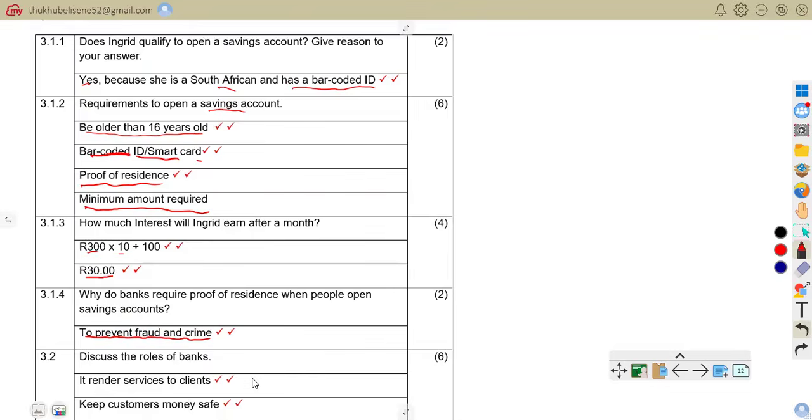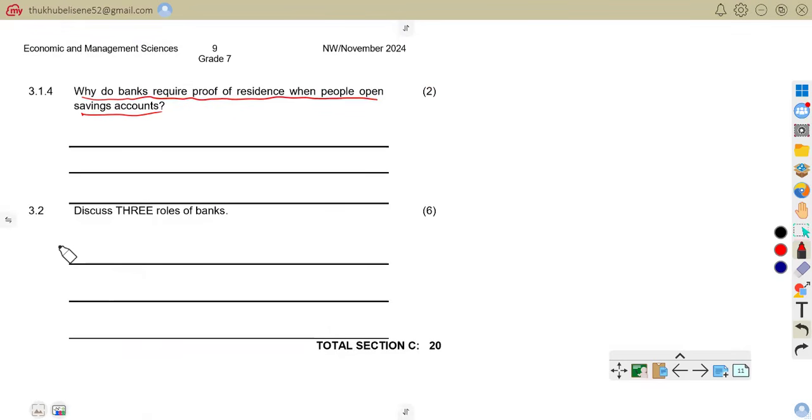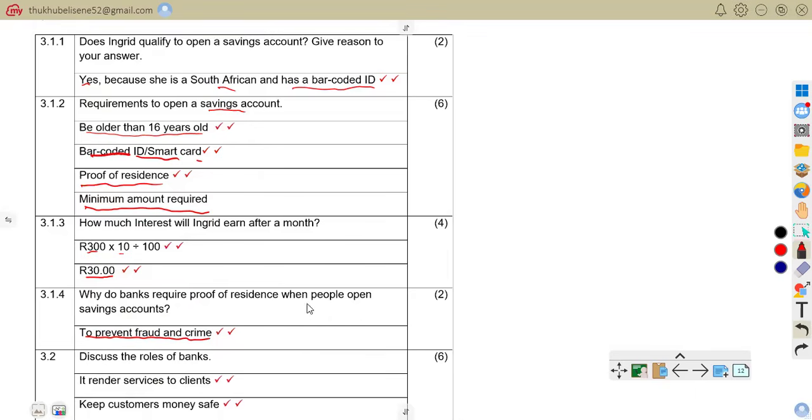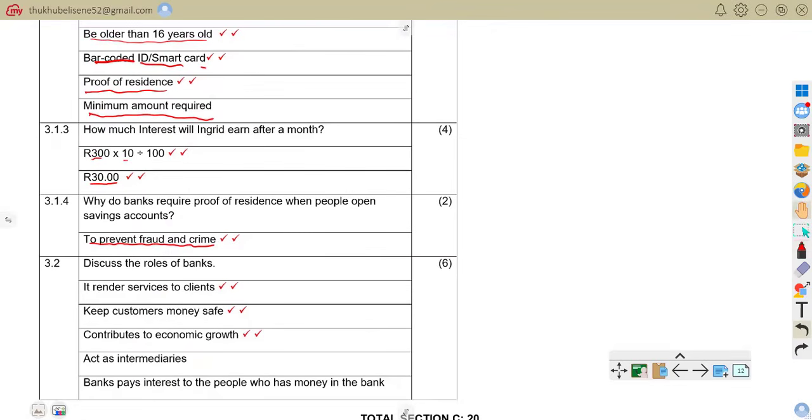Then 3.2, discuss three roles of banks. So here we are to discuss three roles of banks. Banks render services to clients, like savings accounts and loans.